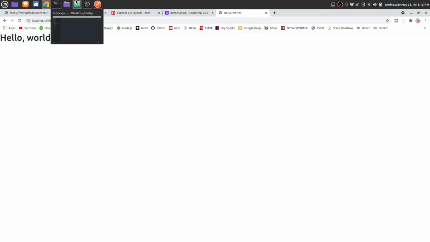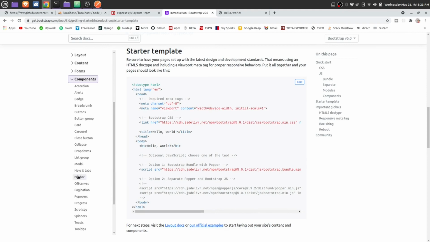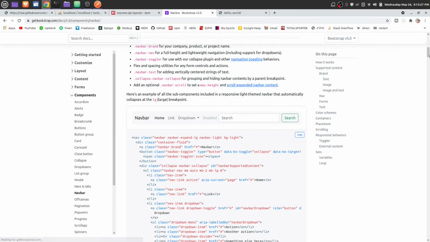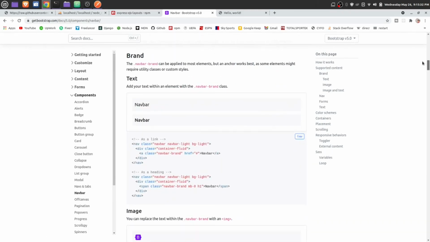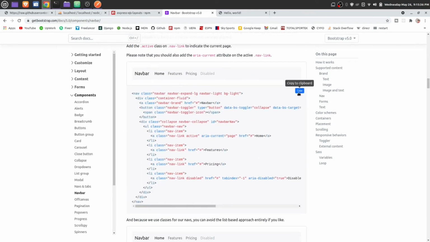Now I want to get a component of navbar, so let's get it. Navbar, where it is? Yes, here it is. I want a very simple one. This looks simple. Actually, let's work with it.